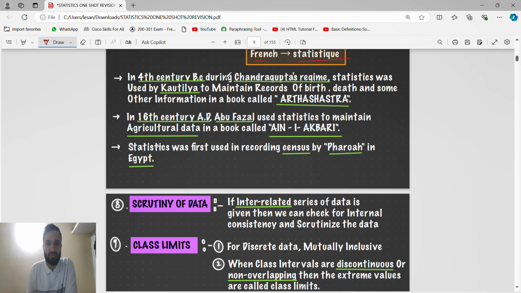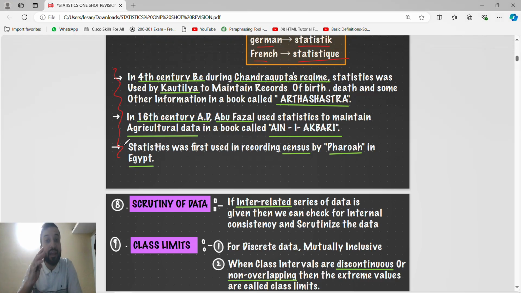In the 4th century BC, in Chandragupta's regime, statistics was used by Kautilya. Then in the 16th century AD, Abu Fazl used statistics to maintain agricultural data. Statistics was first used in recording the census. All of this is to tell you that statistics can be used everywhere.